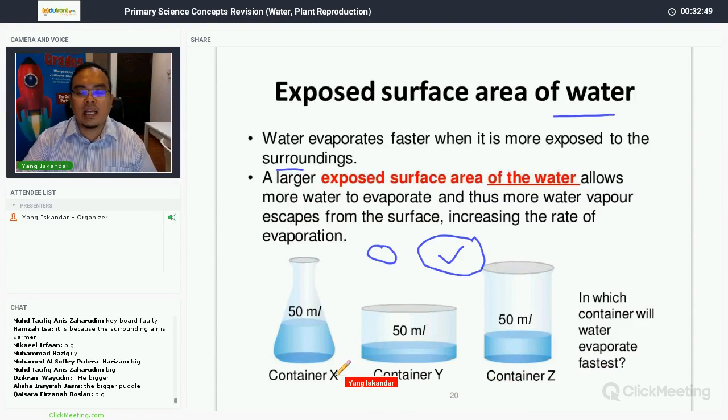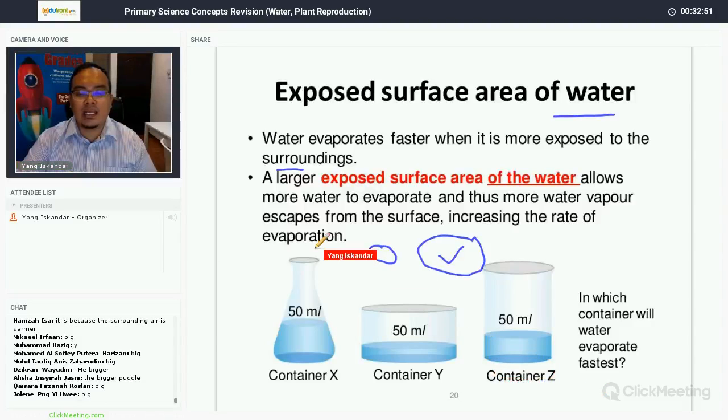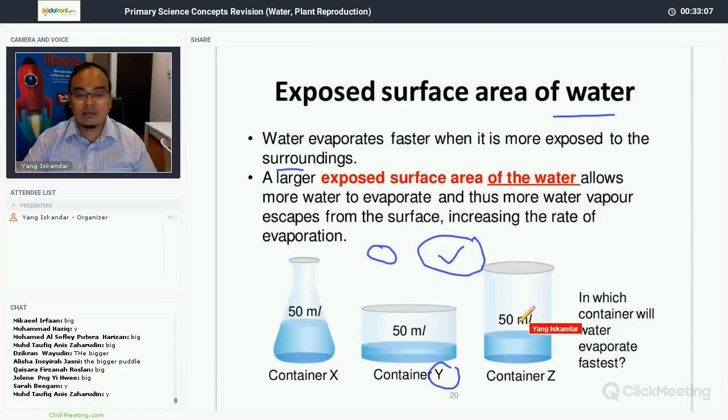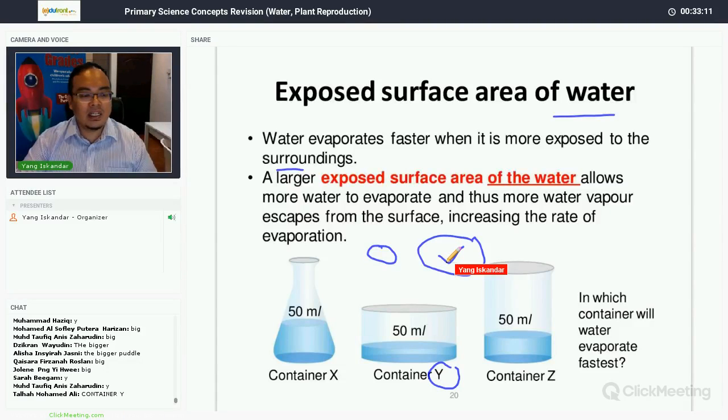So if you take a look at these containers X, Y, and Z. Even though the volume of the water is the same in all three containers, the exposed surface area of water in container Y is the greatest, so it evaporates fastest, right? So which will evaporate the least?